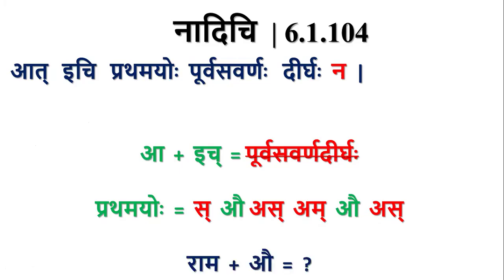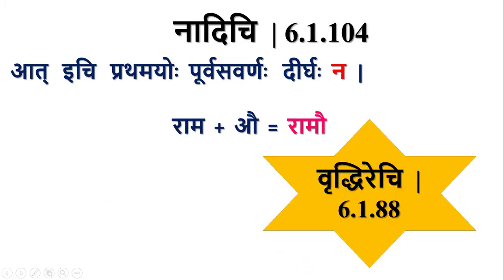So this is the case Rama plus au. Here Rama ends with akara. It is followed by au, which is an ich letter. So by nadichi, na, at, ichi, pratamayoho purva savarnaha dirgha, here there will not be purva savarna dirgha. So vriddhirechi is the option for us. So by vriddhirechi we have Rama a plus au is equal to au. So we get Ramau.